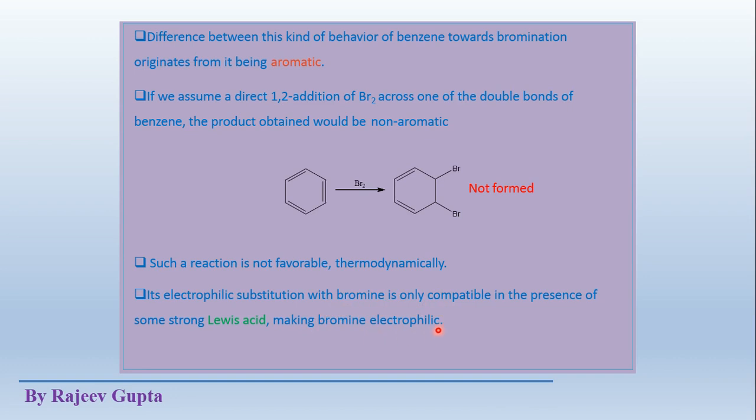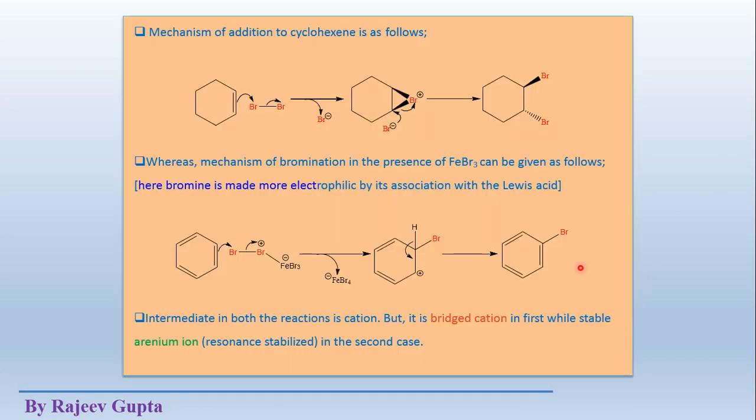To make bromine work as an electrophile, we need a strong Lewis acid in the reaction mixture. So generally a catalyst, a Lewis acid, is used for aromatic electrophilic substitution reactions.